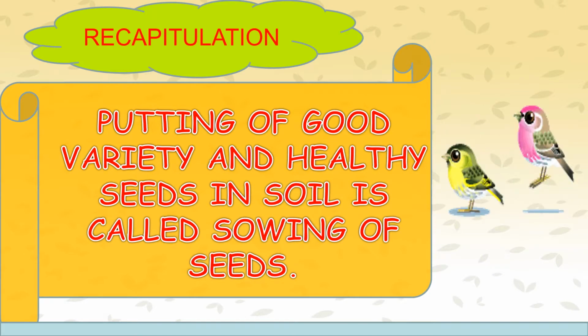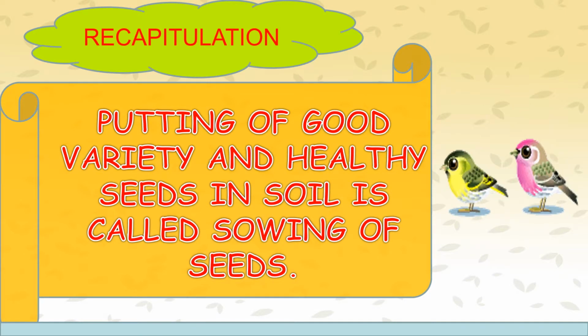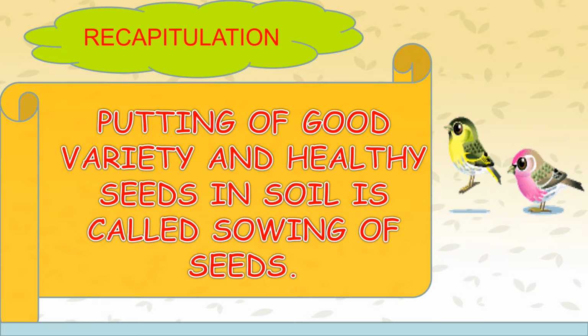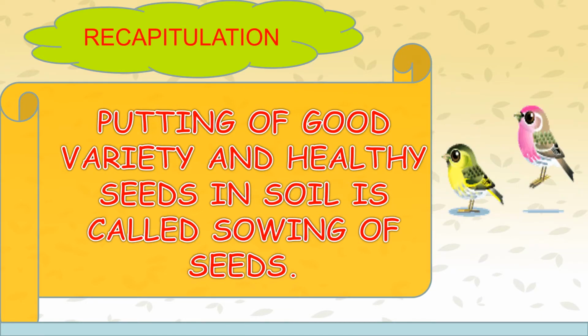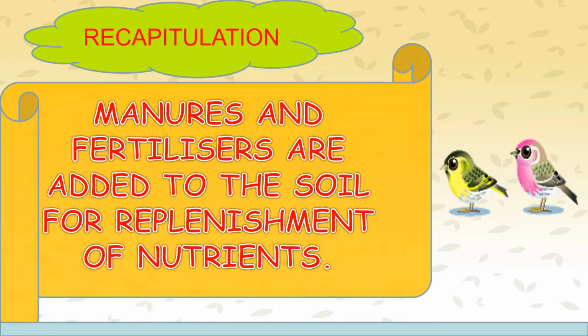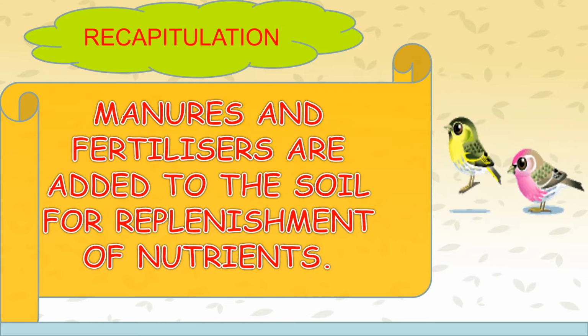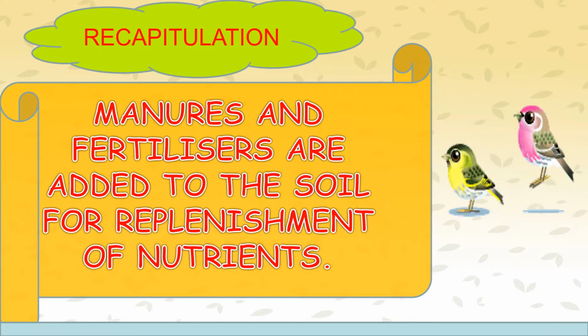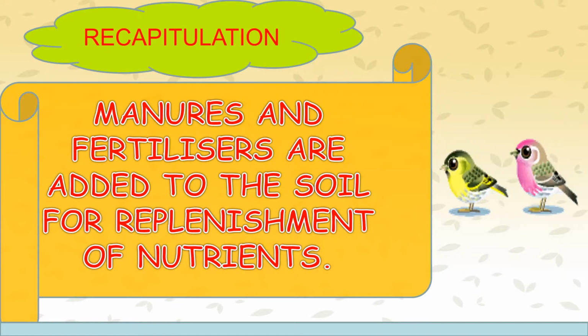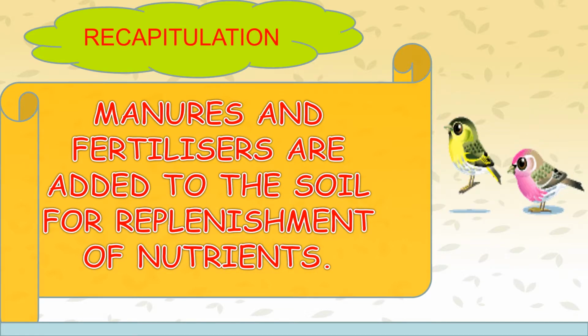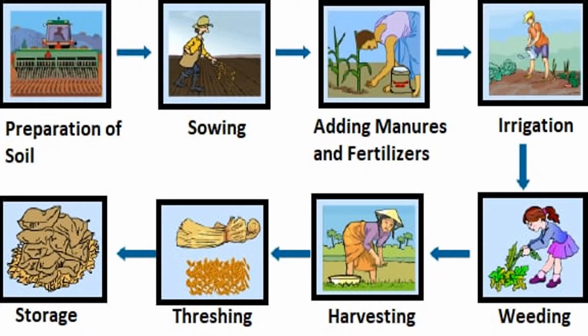Putting good variety and healthy seeds in soil is called sowing of seeds. Manures and fertilizers are added to the soil for replenishment of nutrients. Now we have completed the first three steps of agriculture. It's time to proceed further.